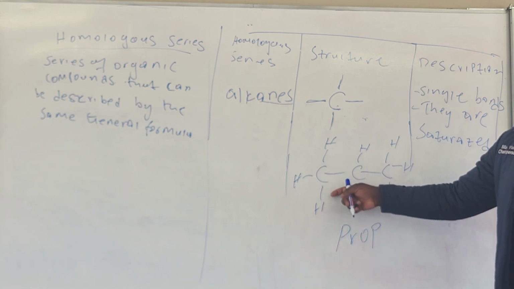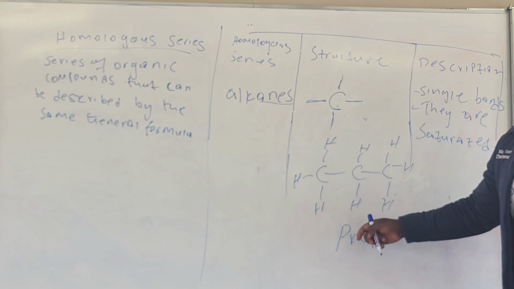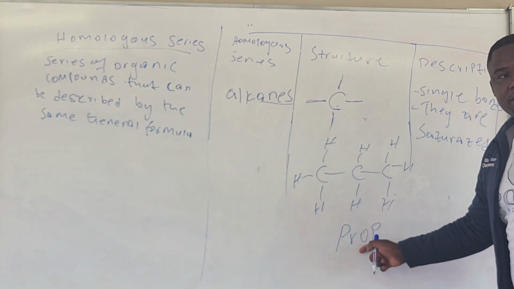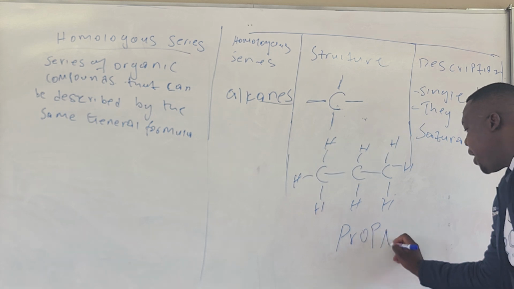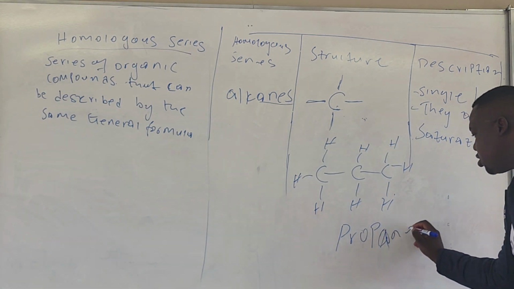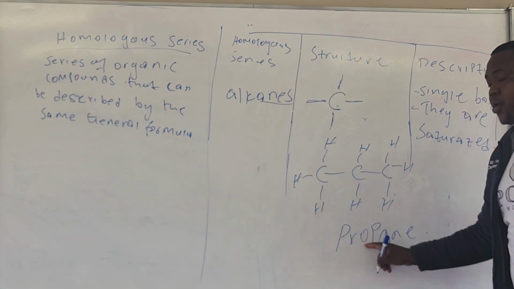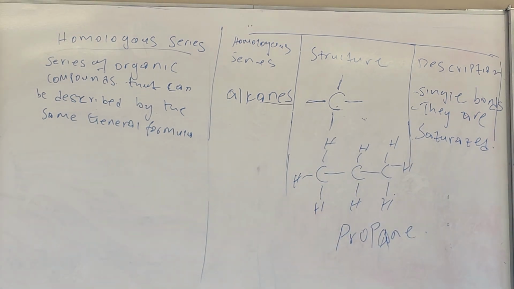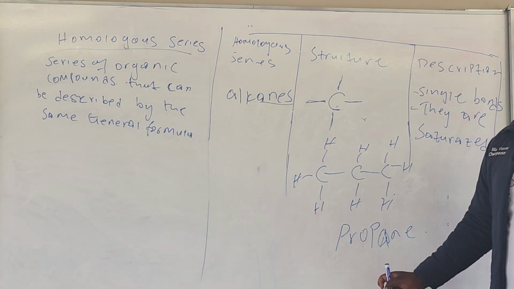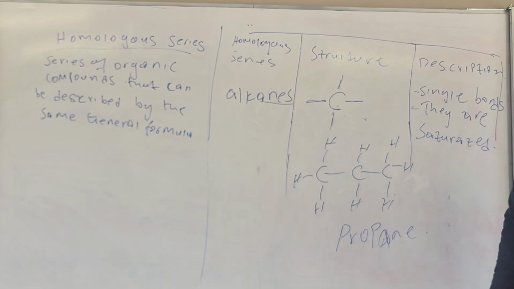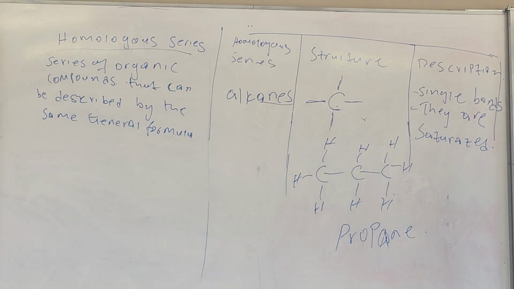What is the last name of this one? Suffix. It's what? Ane. Can I tell you what this one is? It's propane. So we call this one propane. Is it difficult? It's interesting. We call this one what? We call it propane.